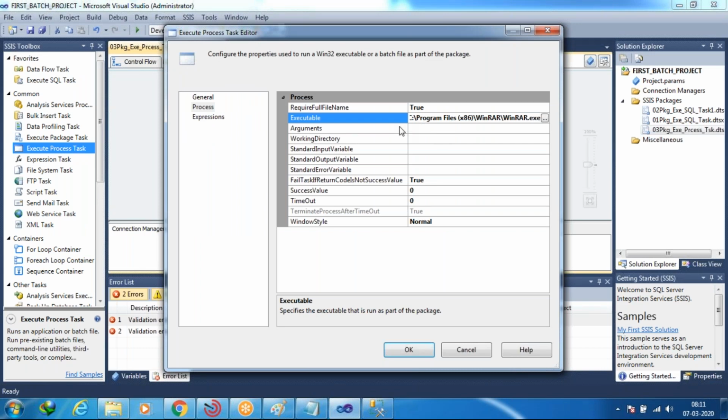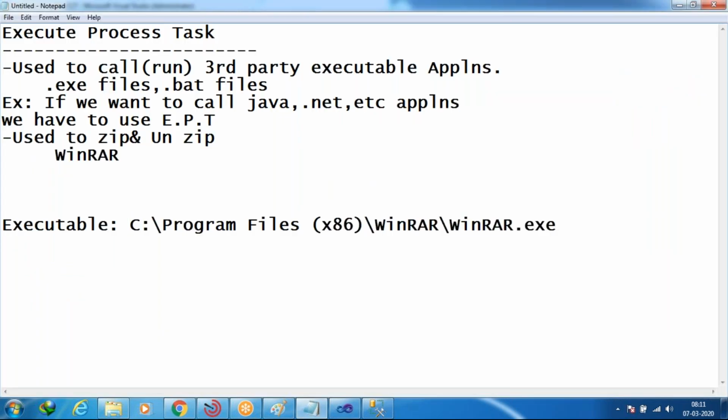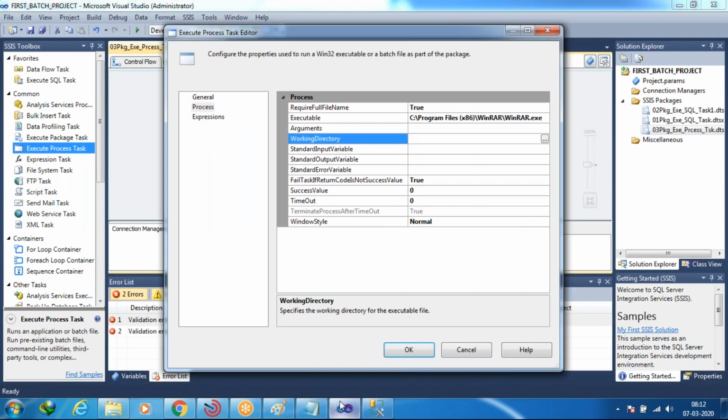And the next section is the argument section. What are we going to do here in the argument section? Before that, first we have to understand the working directory, and then later we have to understand the argument section. So now here I'm going to write both of those things. The next one is arguments, and the next one is working directory.